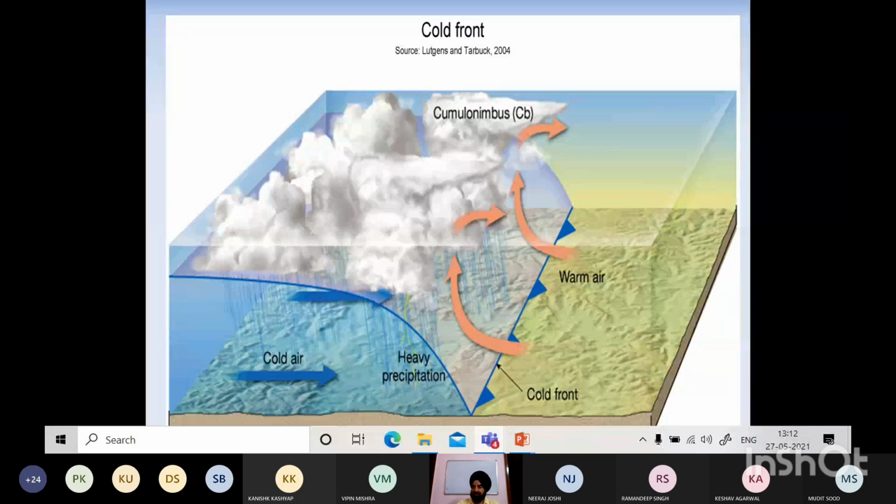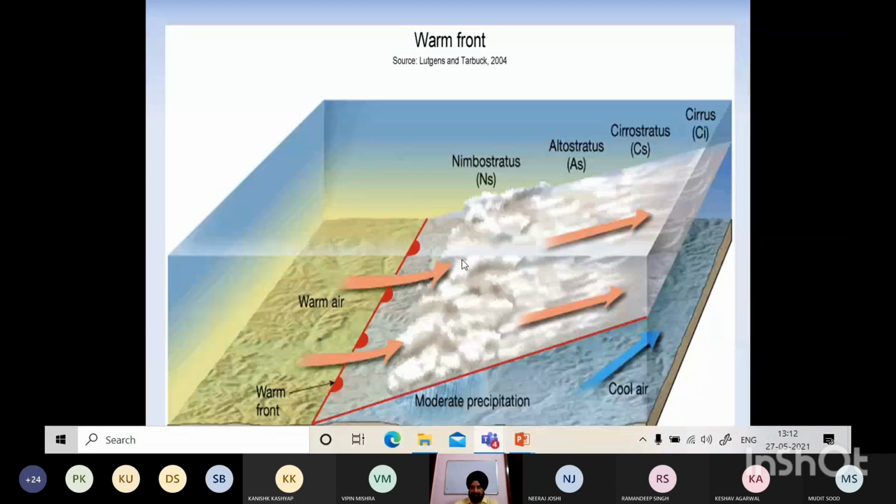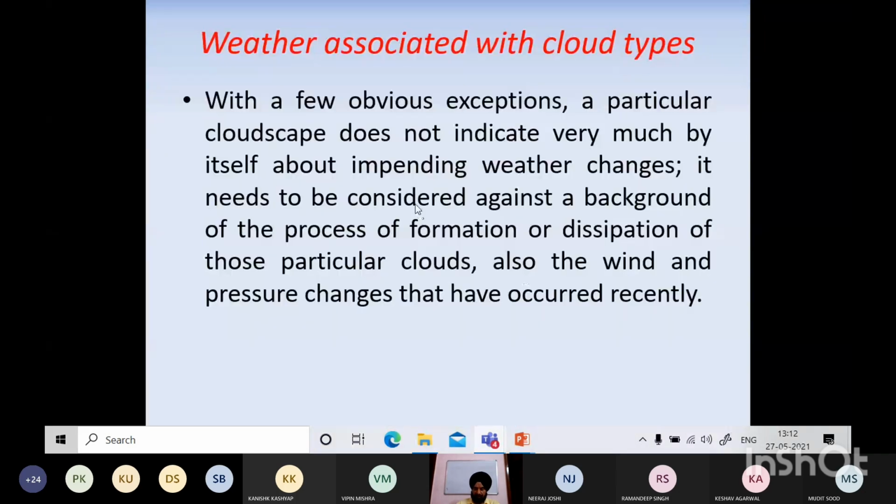So these are basically few types that you have of how your cloud formation takes place: warm fronts, cold front, and others. So weather associated with cloud types, of course, आपके level पे इतना नहीं है, but by the time you become masters, you will be definitely very thorough with this. You will be studying this, that you can make out.